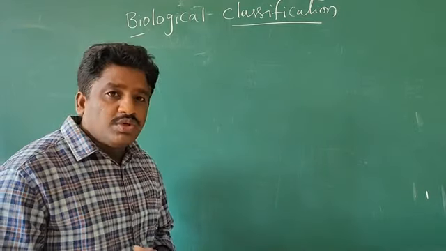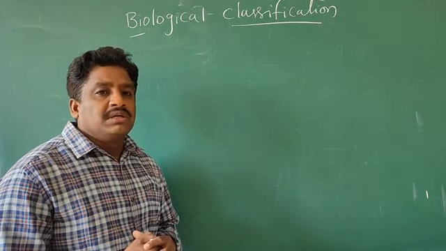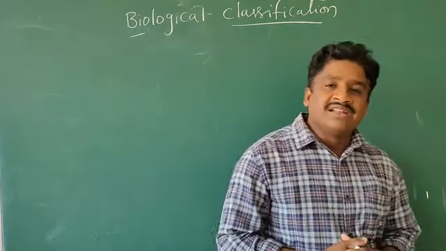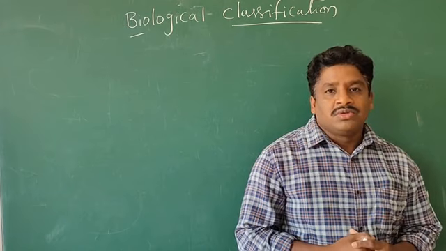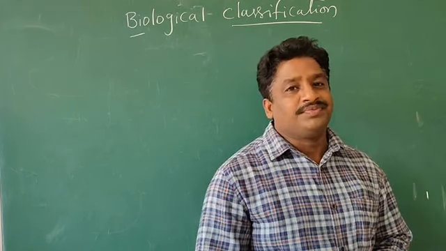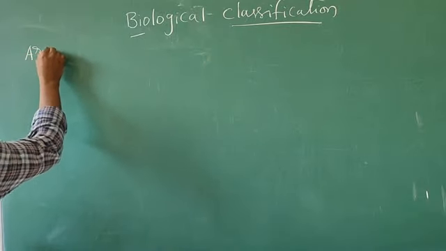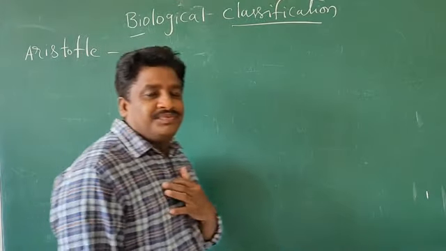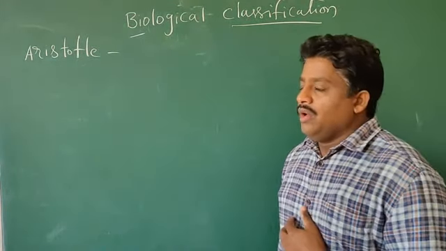So first we are going to discuss how all living organisms were classified by the scientist Aristotle. All living organisms are classified into different groups by Aristotle.